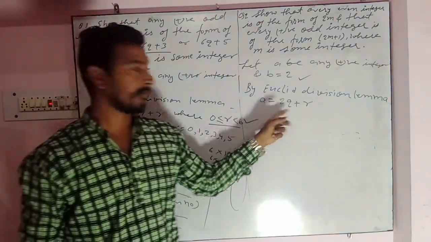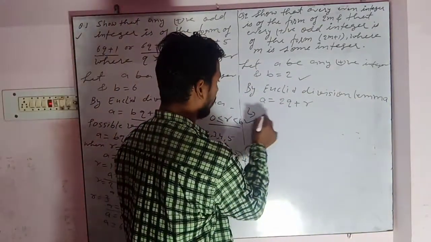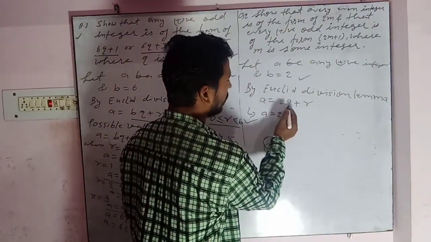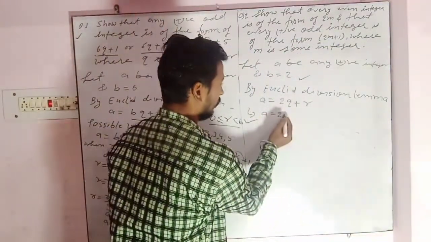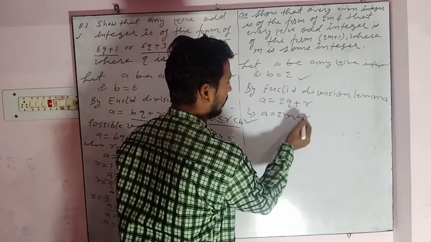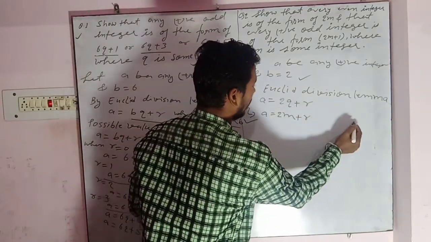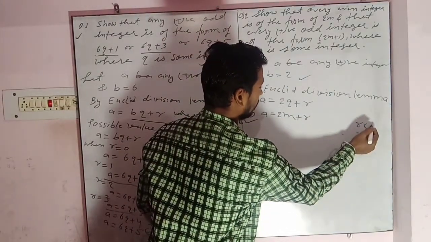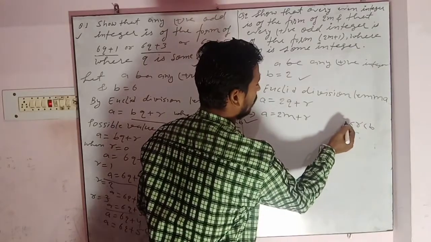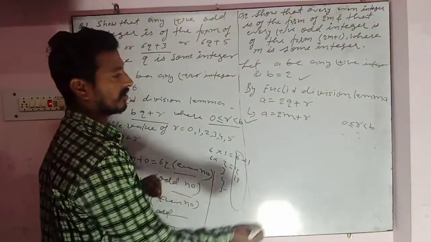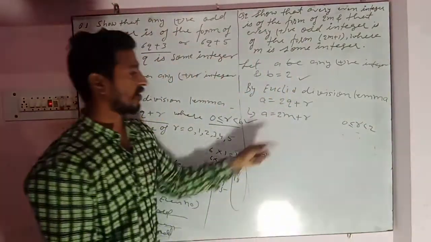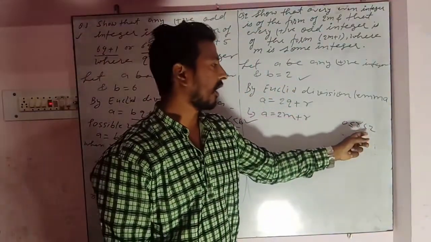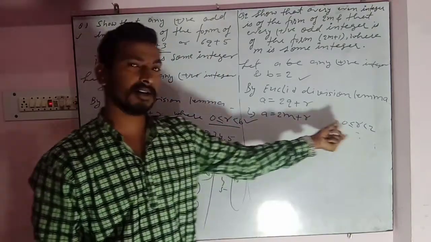This is Euclidean lemma, but here we can also write m in place of q because there is m given. So we can write a is equal to 2m plus r where r is less than b and equal to or greater than 0, and b is equal to 2. So we can write r will lie between 0 and 2.